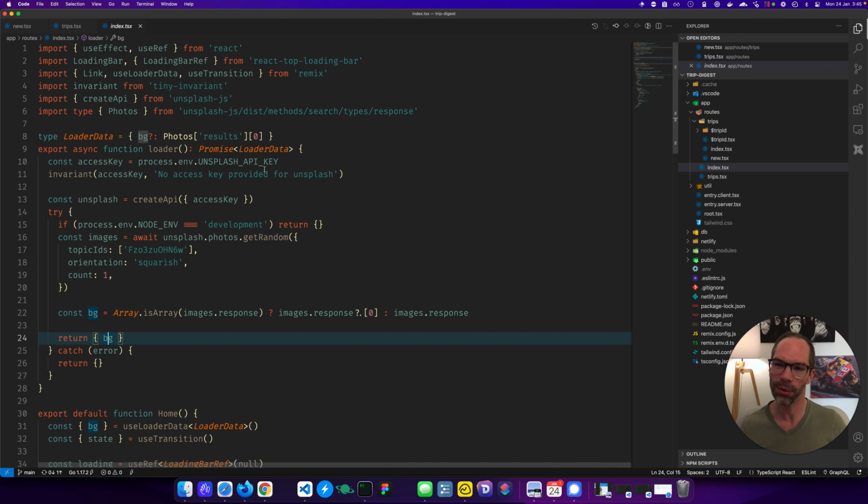Now, because I was hitting the Unsplash API limit, what I did was, here we go. If we're in development, just return a blank object. If we return a blank object, I'm basically pulling an image from disk. They allow you 100 image requests an hour, and obviously with fast reloading, it was just like bam, bam, bam, bam. So I didn't want that. I wanted to have a fresh image, which will be on production, but in development, just give me whatever. But basically, call their API, get the travel topic, a random image, return it.